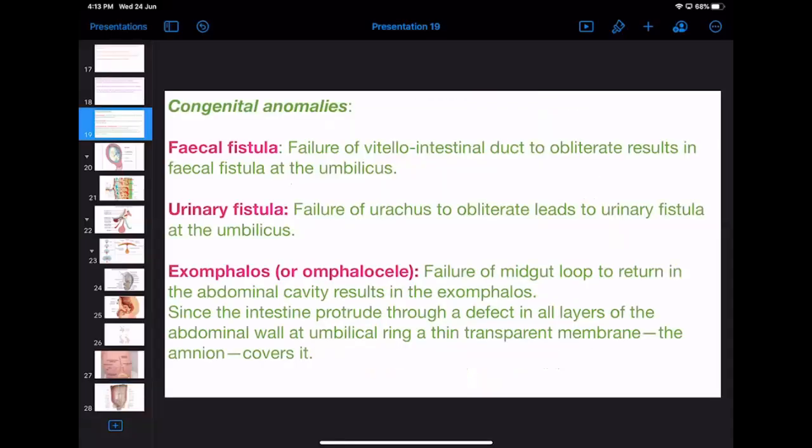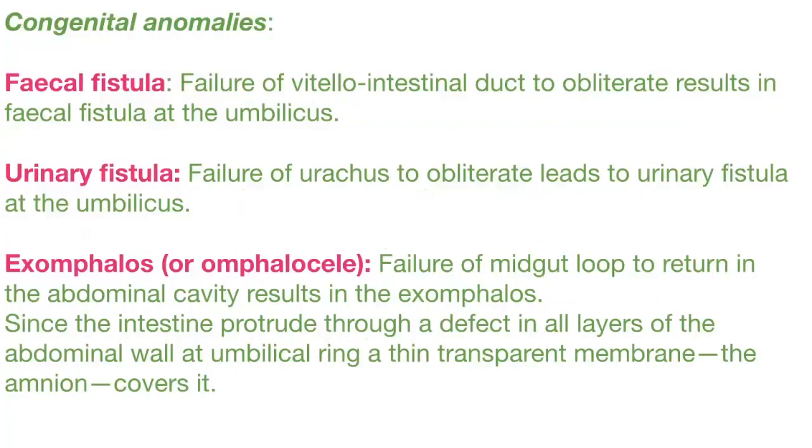So let us read now. Failure of the vitello-intestinal duct to obliterate results in fecal fistula at the umbilicus. Right? The fecal matter coming out of the umbilicus. And the failure of the urachus to obliterate leads to urinary fistula at the umbilicus.